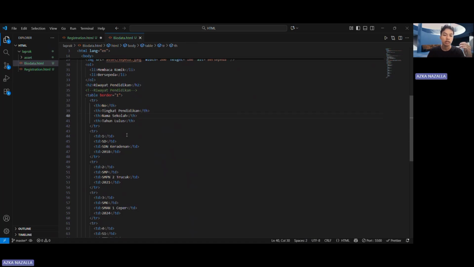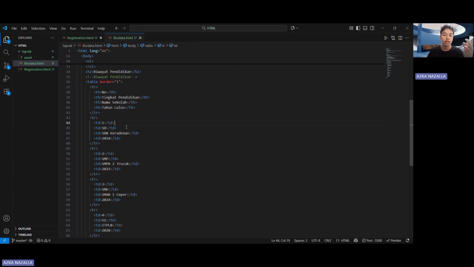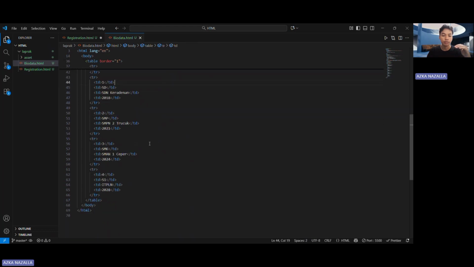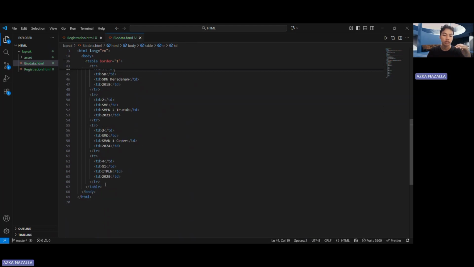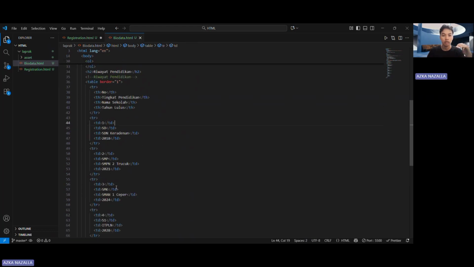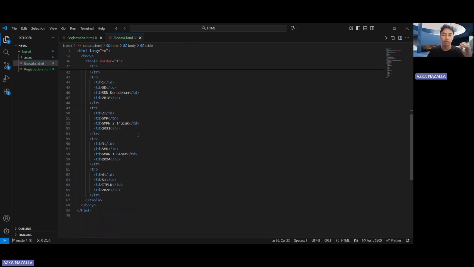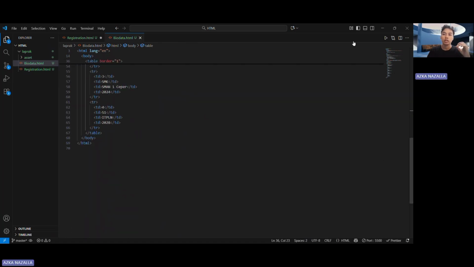This is td or table data, for my data in the table. This table is for creating a table, and border is for creating a border in the table.